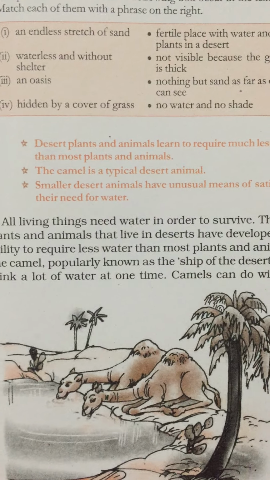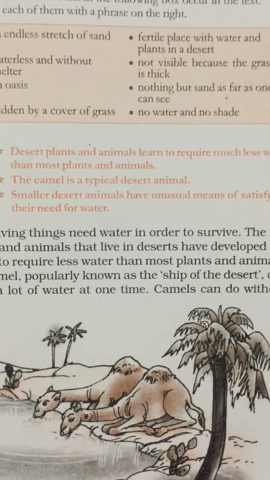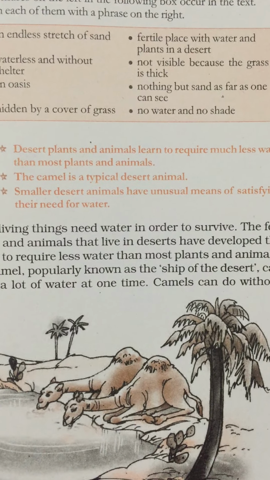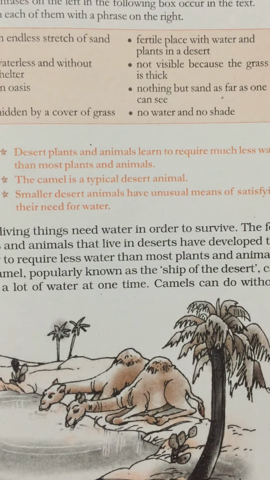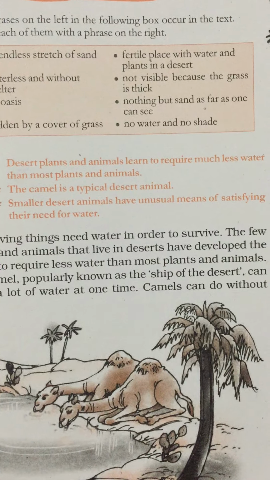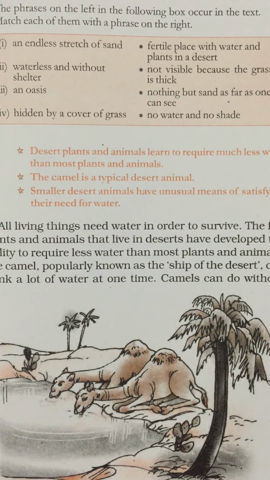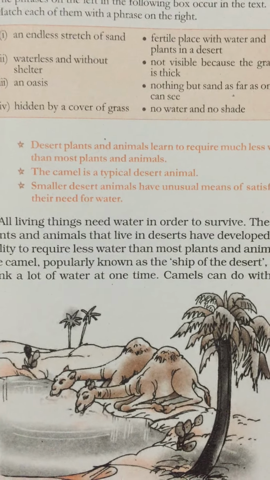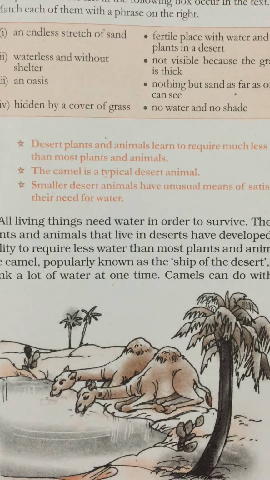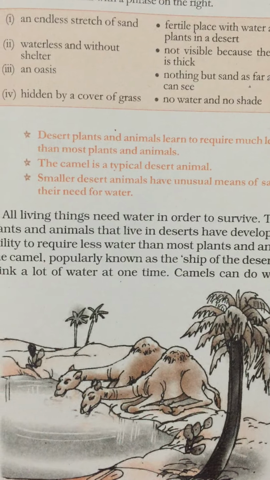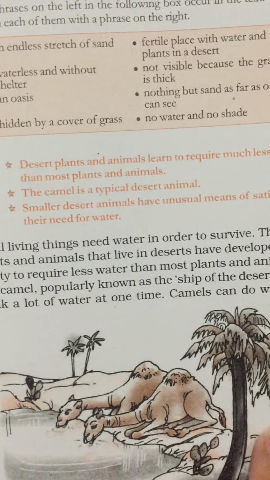Smaller desert animals may get their water from the moisture of the things they eat. Some of them get the water they need from the animals they eat. And those who don't eat meat eat plants and seeds. Thus they get the needed water from the plants and plant juices.